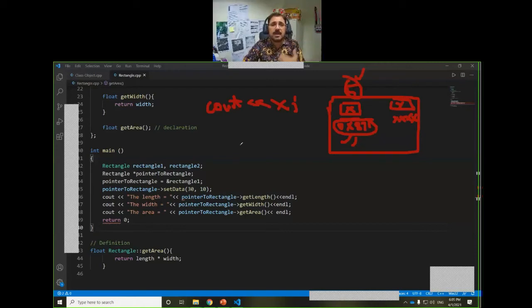Let's suppose x is the object of this, then I will say a rectangle. Okay, a rectangle will be the data type. Okay, and static ptr, let's suppose this is the pointer, and now ptr equal to address of x.